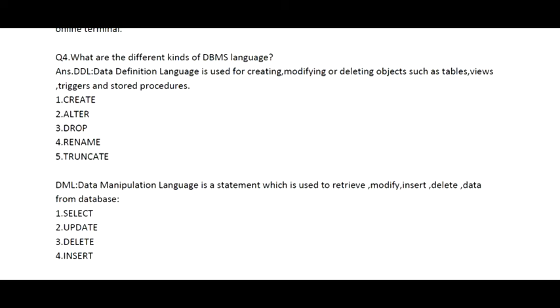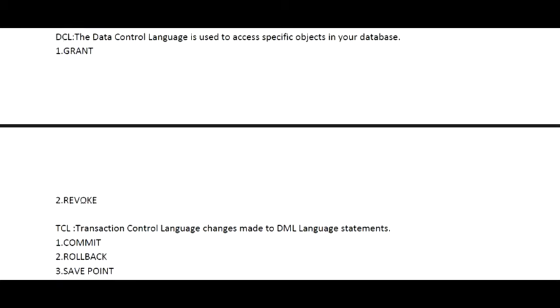Then we have the DCL. The DCL is the data control language. Basically, it is used to grant and revoke, to grant some permission and to revoke some permission. Then we have the transaction control language. Transaction control language is used to set a transaction, save a particular point, commit a particular point or roll back.